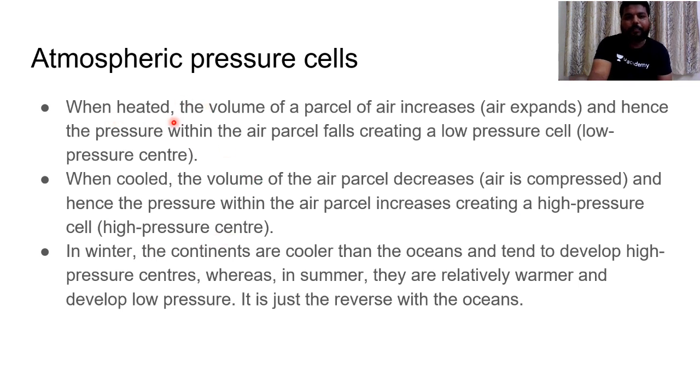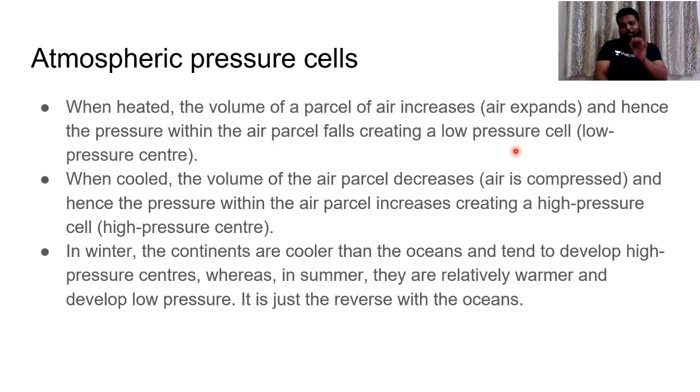In general, in any region, for example, let's take the equator. The equator would be receiving maximum insolation. Hence the air mass which is present would increase in volume when the air expands. Because the air is expanding, the volume of this particular air expands, and hence the pressure within the air parcel falls, creating a low pressure cell.